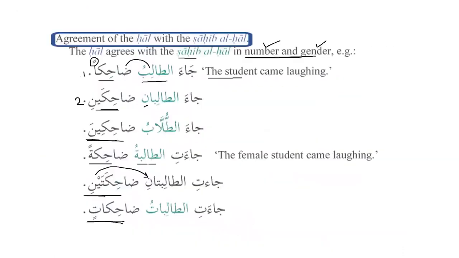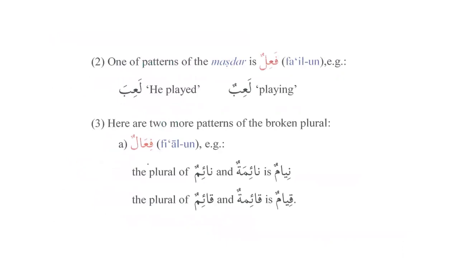Alhamdulillah. So we move on. So we are done with the hal. Now we will see the next points that we have. One of the patterns of masdar is fa'ilun. For example, la'iba is the verb and masdar is la'ibun. We know the verbs that have 3 root letters. The pattern of the masdar always changes. We have seen it can be fa'ulun. We have seen it can be, as we can see, fa'ilun, yeah. So it has lots of patterns.